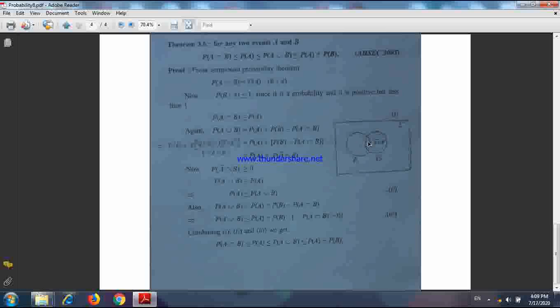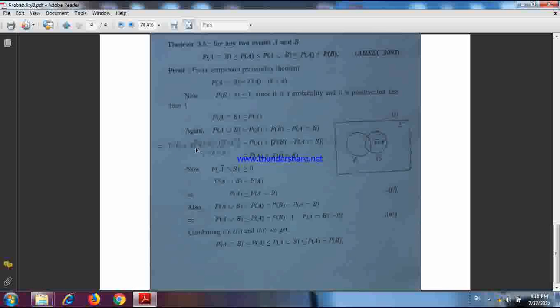Okay, so B can be written as A intersection B union A bar intersection B. And these two regions, A intersection B and A bar intersection B, you see the Venn diagram, this region and this region are mutually disjoint.